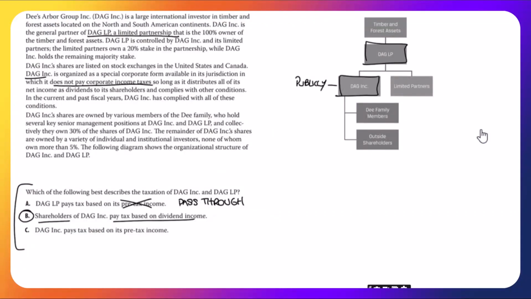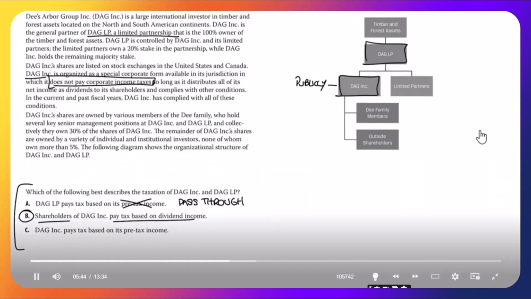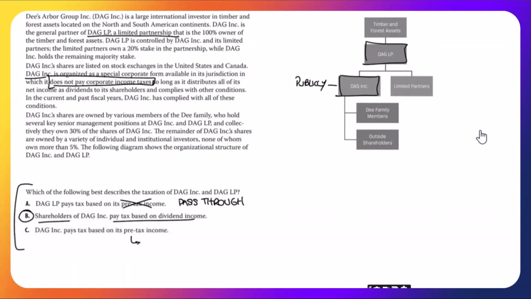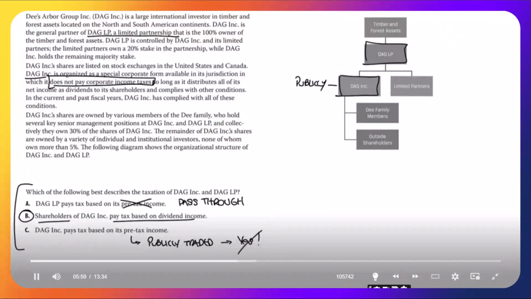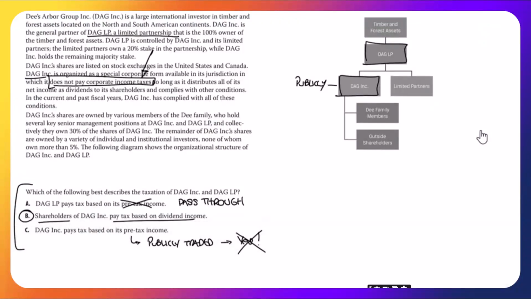C, DAG Inc. pays tax based on its pre-tax income. No, because we were specifically told it does not. If you just glanced at this and didn't read the question properly, you'd say, oh, that's true. It is publicly traded as a corporation. Yes, it will. And you could be sucked into C if you hadn't read the question carefully. It has this exemption. So the answer here is B.